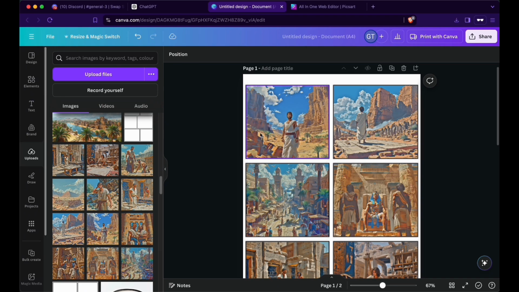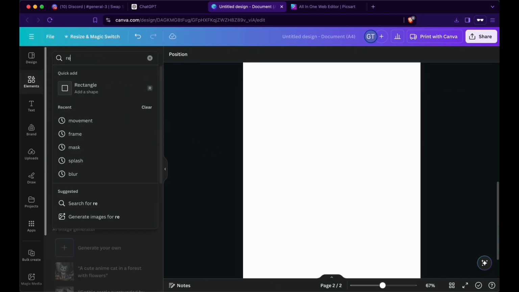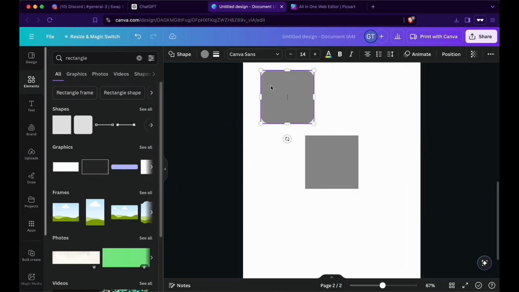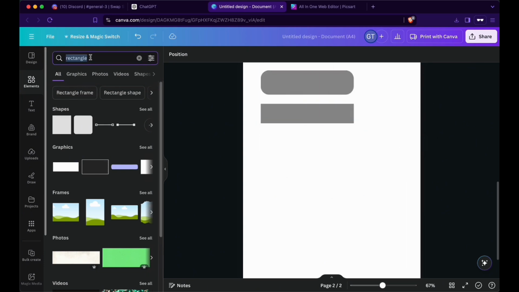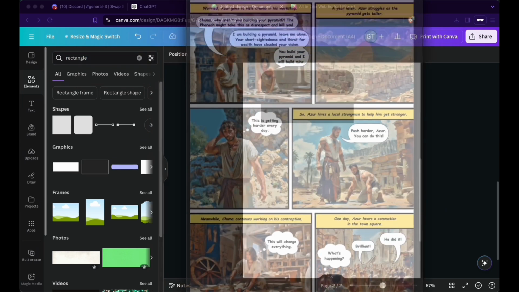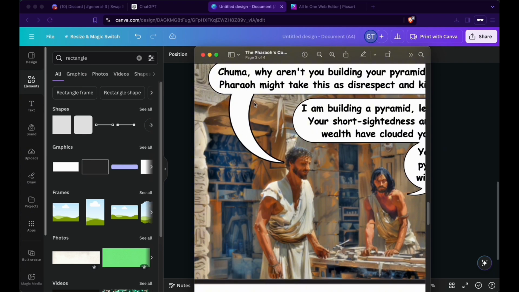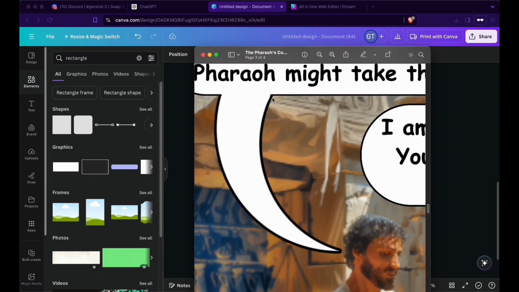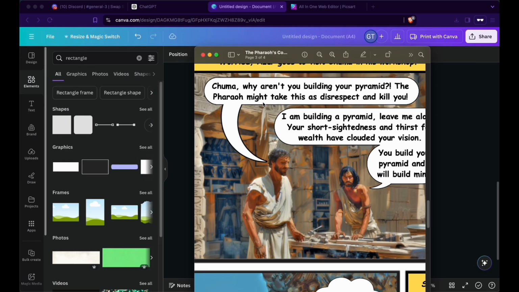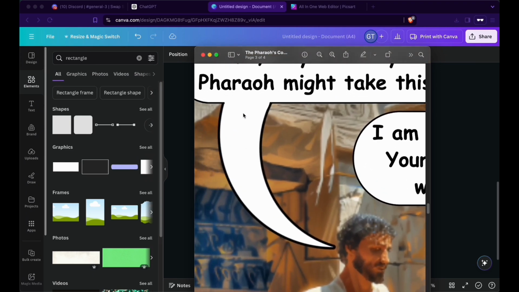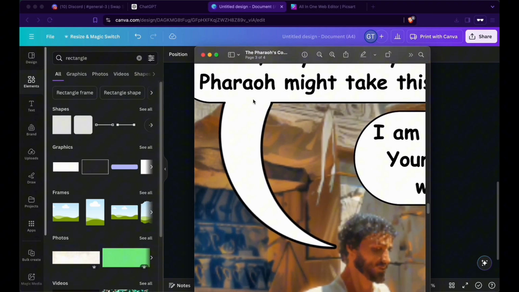Next up are speech and narration bubbles. For that, there are a few elements. Number 1 is a rectangle. You'll have one with rounded borders. And then it's now time for getting the bubbles. For that, what we're gonna do, I'll show you the example real quick. So it's basically a half moon zoomed in depending on the space, and usually for speech bubbles the text bubble itself has a black border, and if I were to put this half moon behind it, then there would be a black bar going across as well.